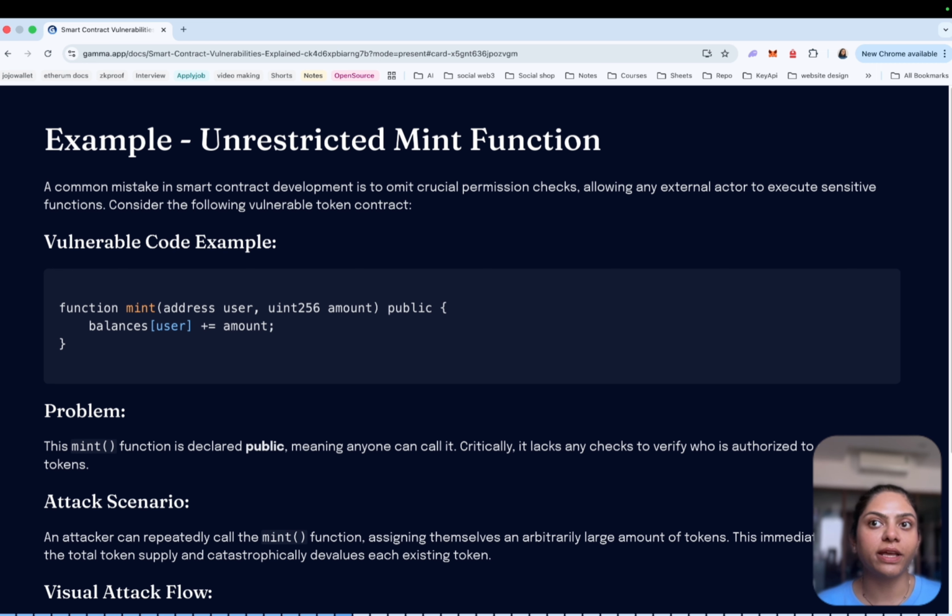Sometimes developers accidentally expose administrative functions such as set oracles, upgrade implementations, and pause protocol. If an attacker gains access to these functions, they may be able to manipulate the whole protocol. For example, imagine a lending platform where oracle access can be changed. If an attacker sets a malicious oracle, they could feed fake price data into the system, and that fake price could allow them to borrow huge amounts of assets using worthless collateral. This is a huge risk.